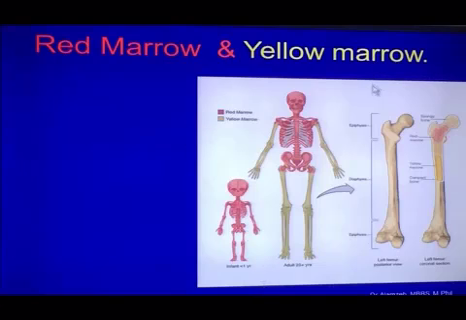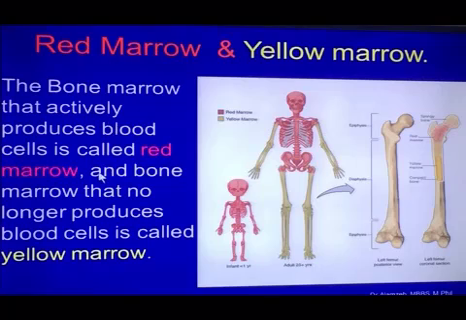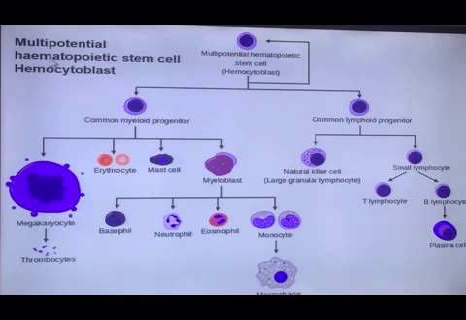Red marrow and yellow marrow. The bone marrow that actively produces blood cells is called red marrow. These are the red marrows which are producing the red blood cells, so they are called red marrow. And bone marrow that no longer produces blood cells is called yellow marrow.